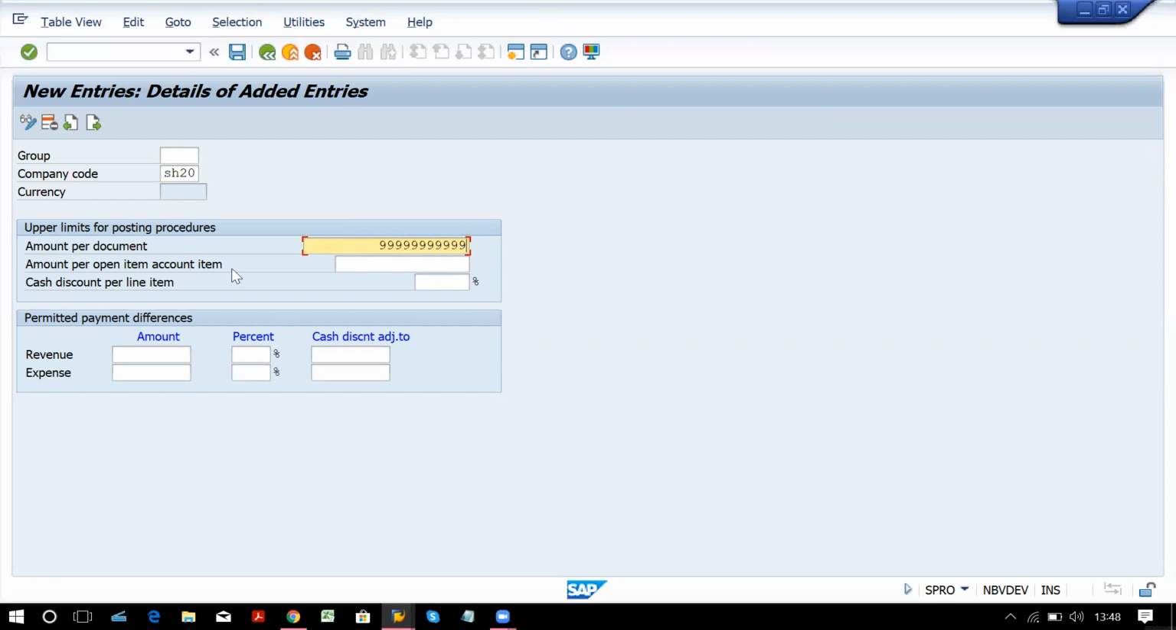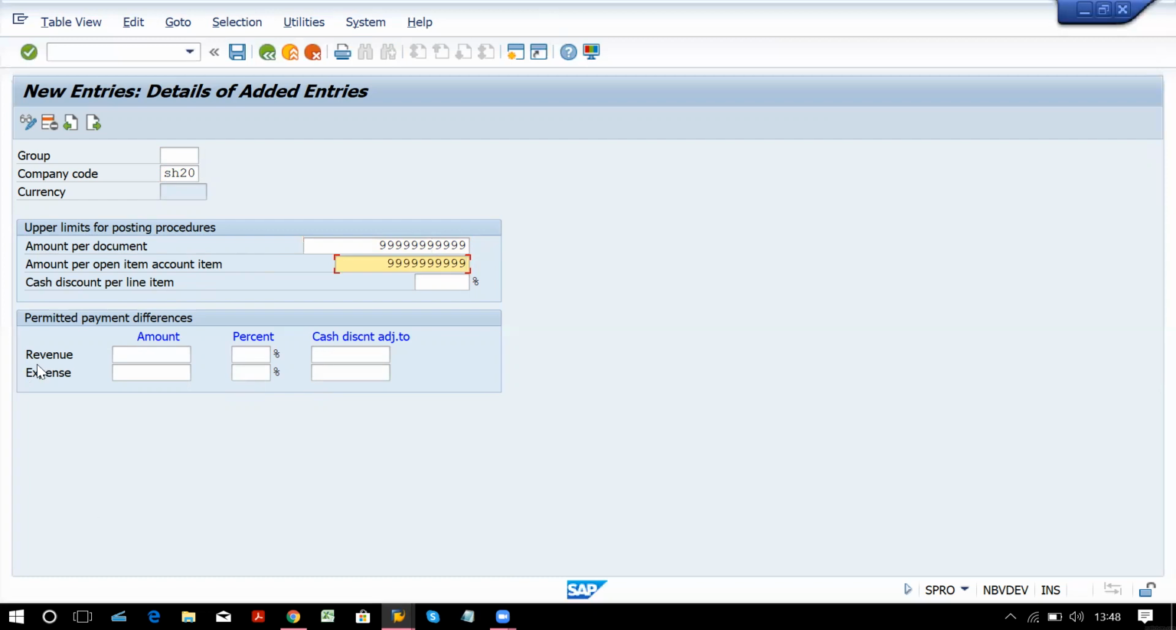Amount per open item account item. Now, you are working as an end user, so you must be aware of what an open item is. Still I am explaining: open item means unpaid invoices, if you have any. Those are your open items. Once you post the payment entry, it will turn into a cleared item. These are SAP terms we have. So here also we are going to give some nines, one nine less than the amount per document.